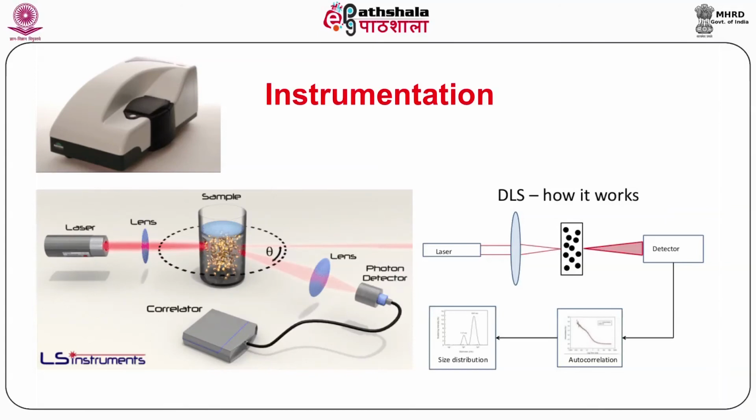You can see here in dynamic light scattering, it has a laser source followed by a monochromator which selects the light of a particular wavelength, and which falls directly on the sample kept in the cuvette. Once the laser light falls on the sample, the scattering process occurs, and the scattering can be measured at different angles. Multi-angle collectors collect the scattered light, which comes to the detector followed by the correlator, and based on that we can determine the size, or hydrodynamic radii, of the particle.